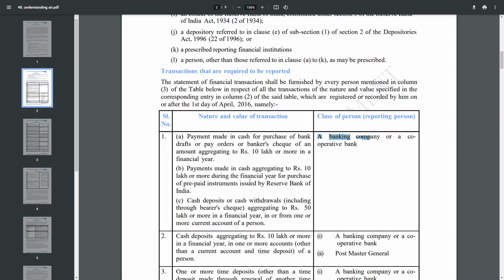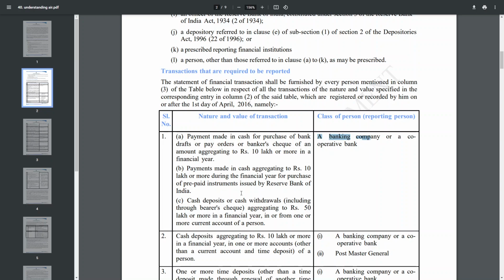And the third one, which is a very important one: if you have deposited or withdrawn rupees 50 lakh or more in a financial year from one or more bank accounts, basically current accounts, then that particular transaction should be reported by the banking company. So be very careful if you have a business and are doing cash transactions in a year, that should not exceed rupees 50 lakh, otherwise it should be reported by the banking company.